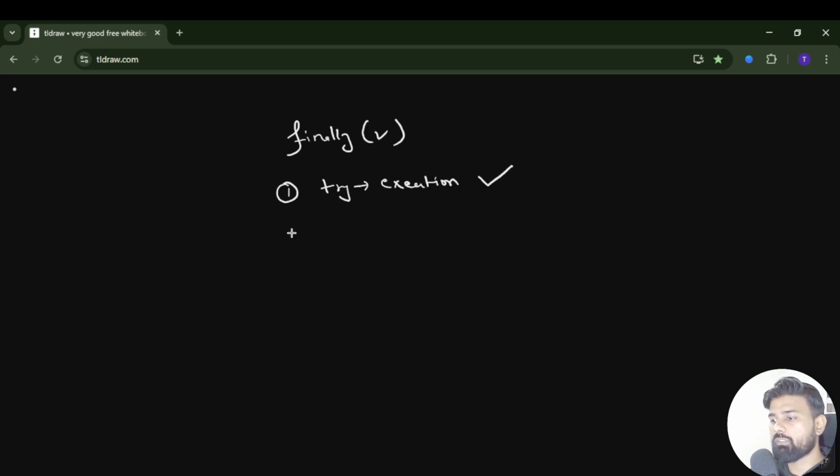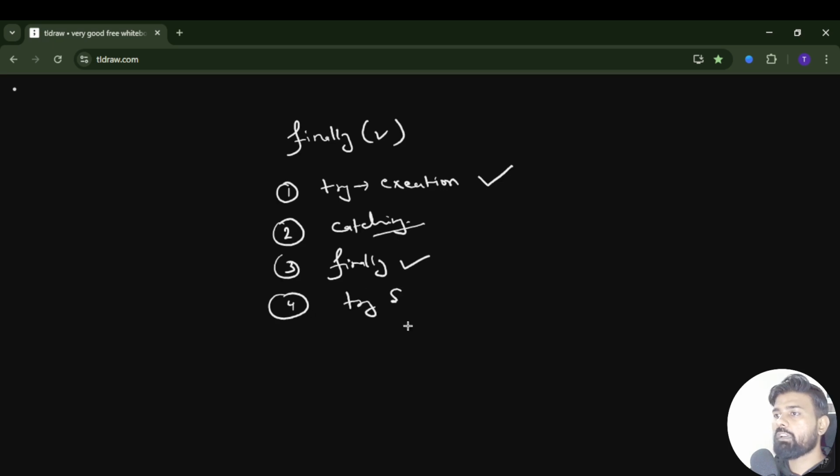Now the scenarios where finally block will be executed whatever happens. The first scenario is within the try block, if there is any exception, in that case your finally block will be executed. If you are catching any exception, in that case also finally block will be executed. Now the third one, if there is no exception in try and catch block, then finally block will be executed, which is known.